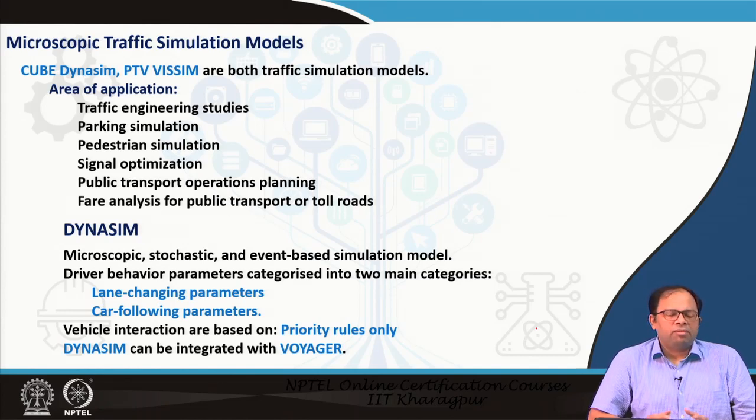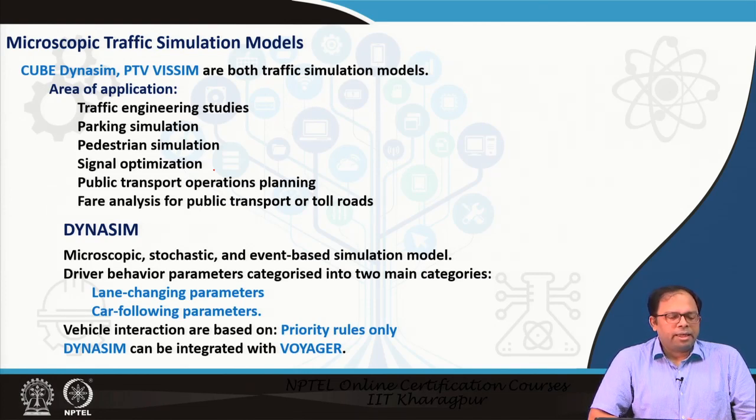For example, with a large facility like a stadium, when the game ends, how people come out, where they will go, and how they will gather at different transit stops. All this could also be modeled. Then signal optimization of a particular corridor, public transport operations planning, and fare analysis for public transport or toll roads can all be modeled using microscopic traffic simulation.